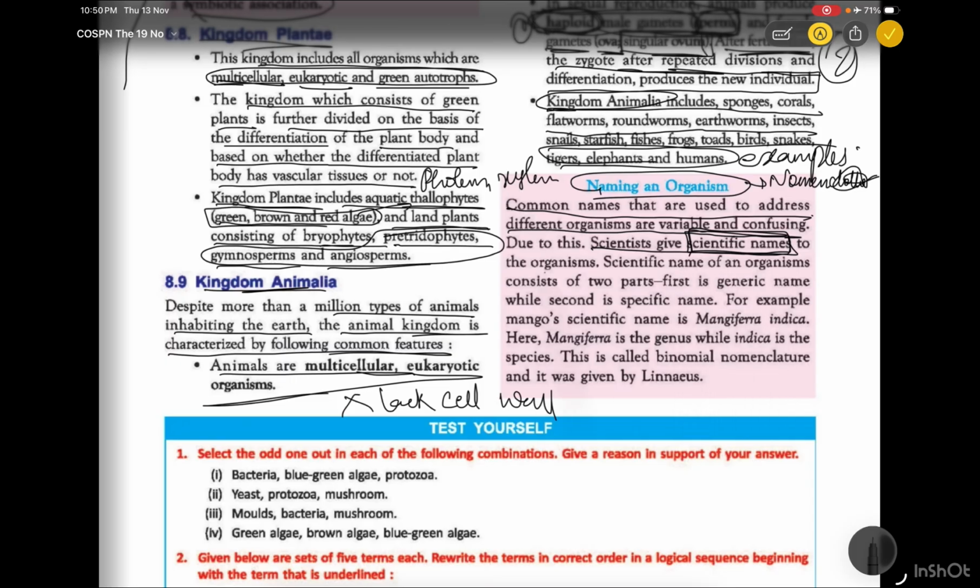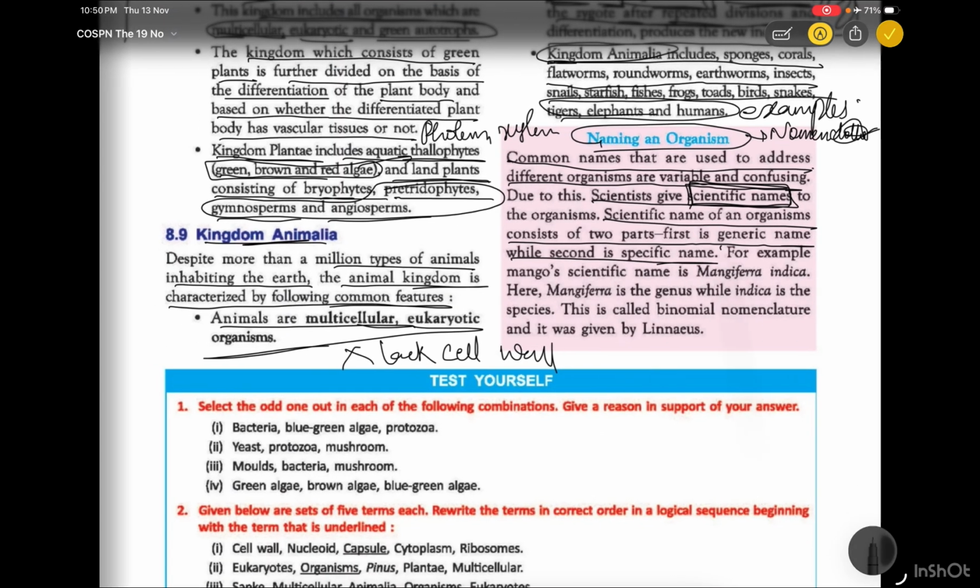Scientific names of organisms consist of two parts. First is the generic name and second is the specific name. For example, mango. Actually we know it as mango, or in Telugu we say mamidi pandu. But the scientific name of mango is Mangifera indica.